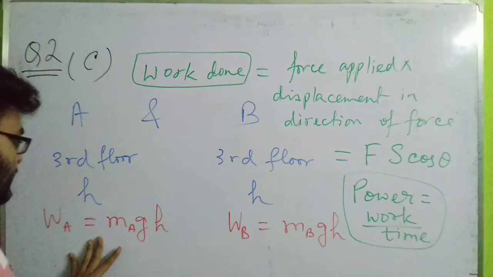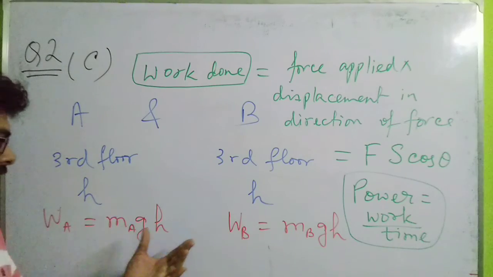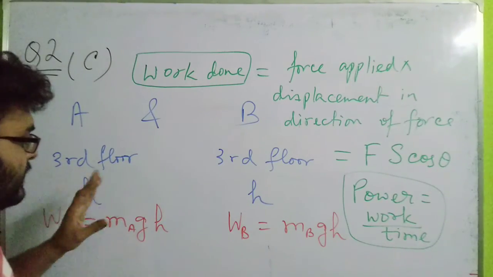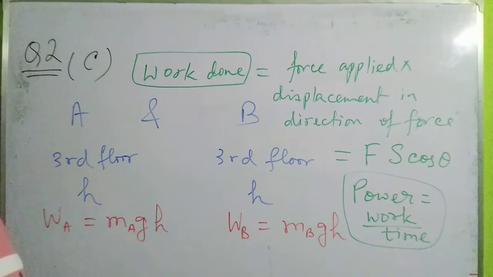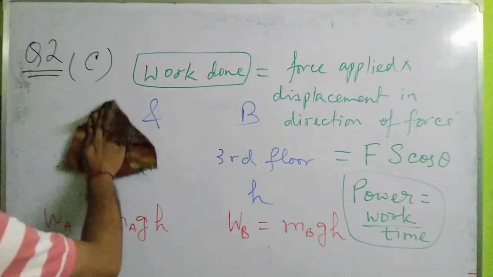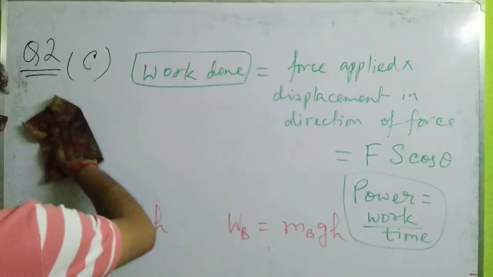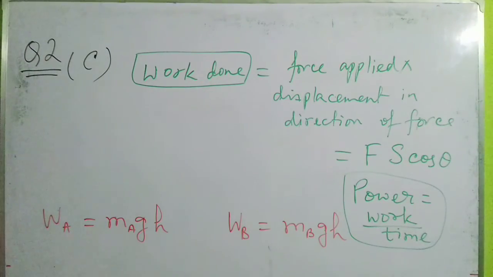So from here you can see that the work done by A is MAGH, work done by B is MBGH, where MA is the mass of person A, MB is the mass of person B. Okay, so what will be the power developed by A and B? I am just rubbing it off. If you have not noted it down, please pause the video and note it down.